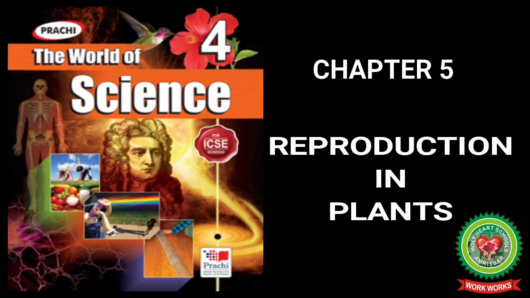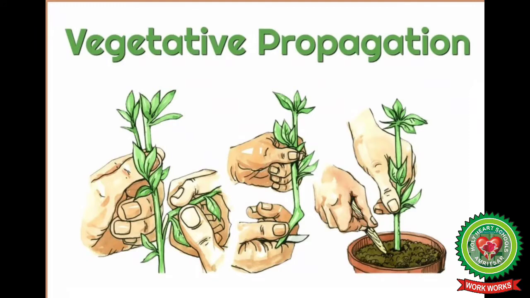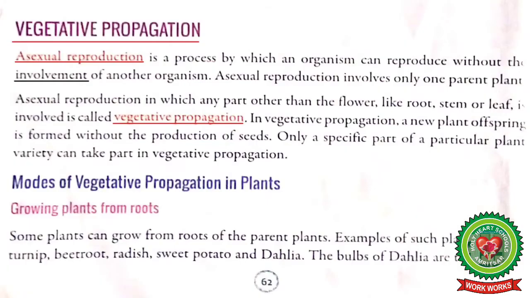I hope you have read and revised the topic Dispersal of Seeds. Today my topic is Vegetative Propagation. So kindly open your book at page 62. Vegetative Propagation. Students, vegetative propagation is an asexual method of plant reproduction that occurs in its leaves, roots, and stem.